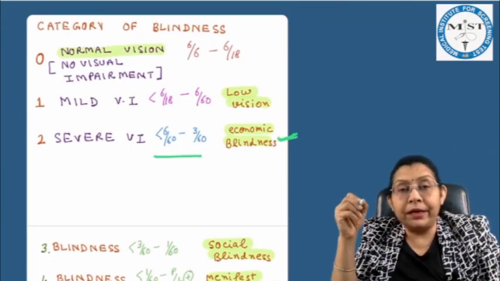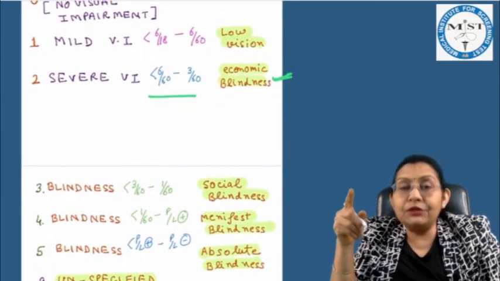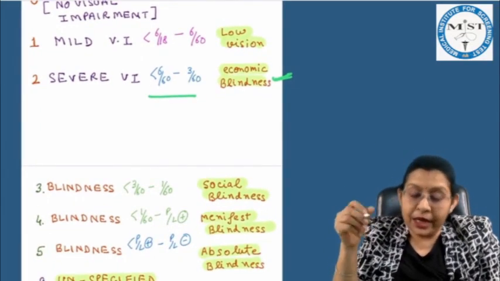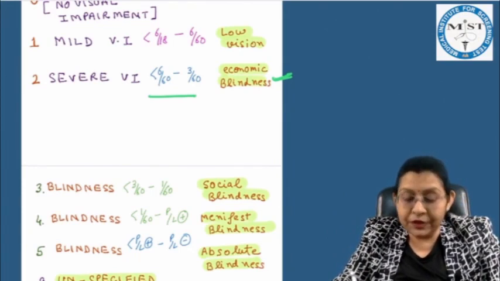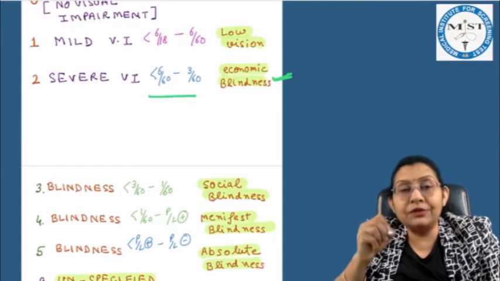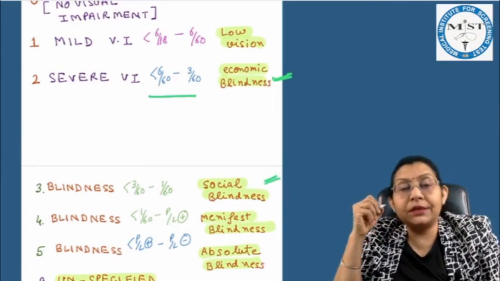So those who are saying that it was 3 by 60 in the better eye, the answer is economic blindness. But most of the students were saying that the vision was less than 3 by 60 in the better eye. So they are coming in the category of social blindness, where the vision in the better eye is less than 3 by 60 to 1 by 60. So the correct answer for this question is social blindness.